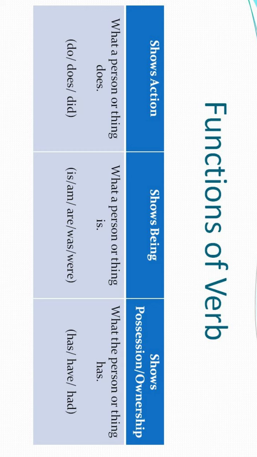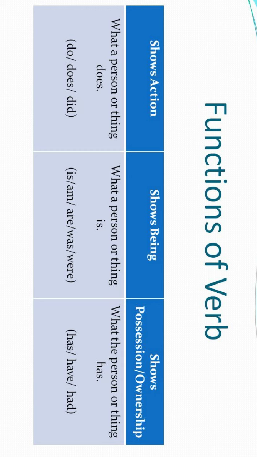In the middle part of the table, the second point we have is shows being, right? Shows being: what a person or thing is, what actually they are. Are they teachers, are they students, are they children, are they animals, are they birds, what are they? So what does shows being tell?